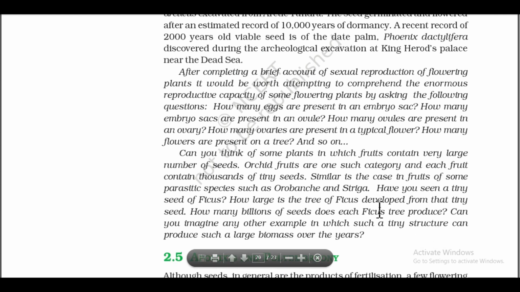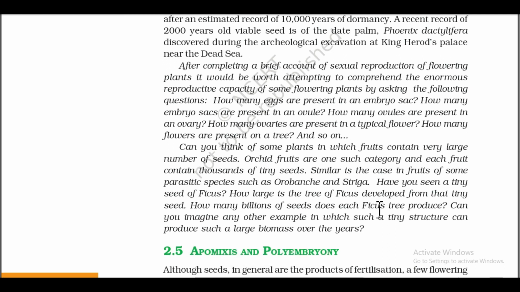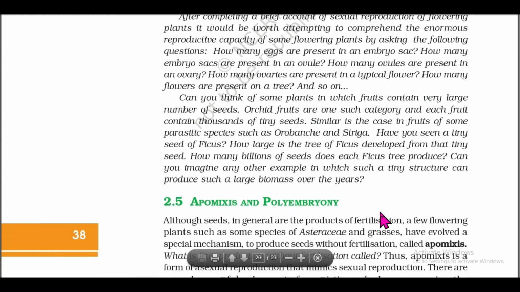After completing a brief account of sexual reproduction of flowering plants, it would be worthwhile to attempt to comprehend the enormous reproductive capacity of some flowering plants by asking the following questions. How many eggs are present in an embryo sac? How many embryo sacs are present in an ovule? How many ovules are present in an ovary? How many ovaries are present in a typical flower? How many flowers are present on a tree? And so on. Can you think of some plants in which fruits contain very large numbers of seeds?